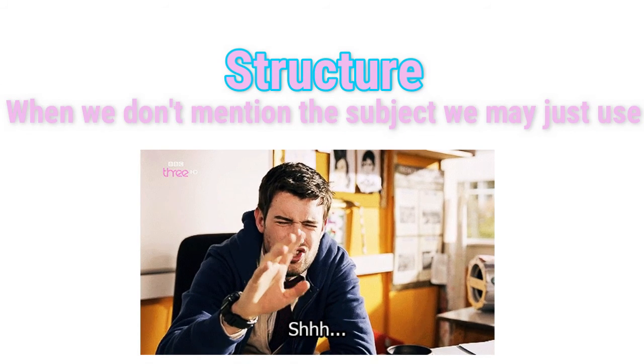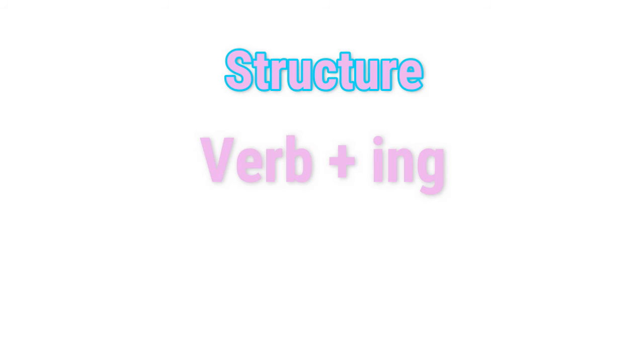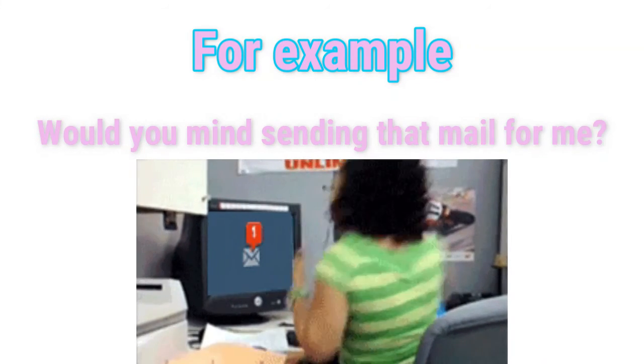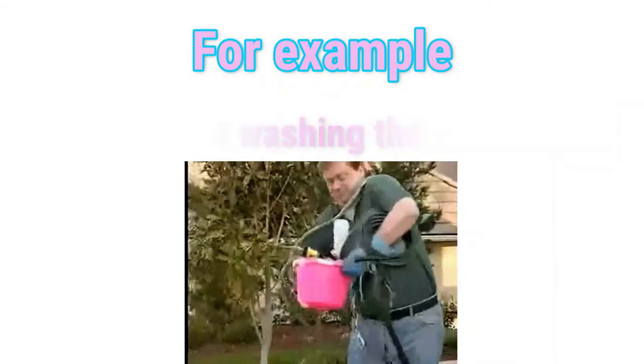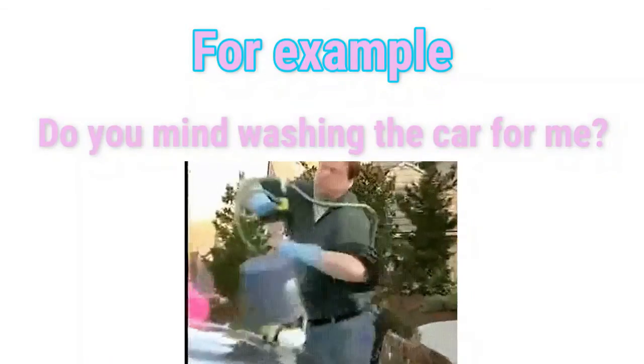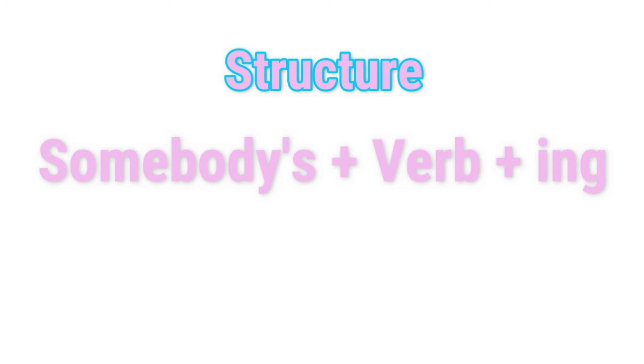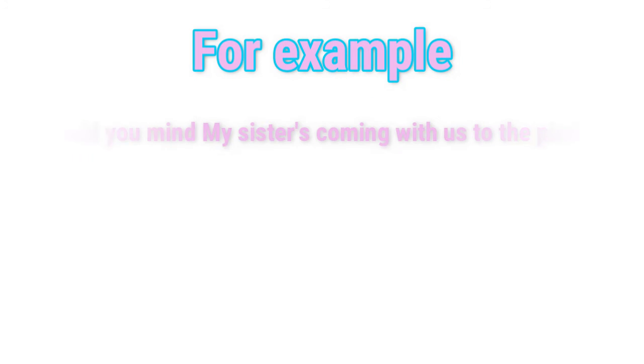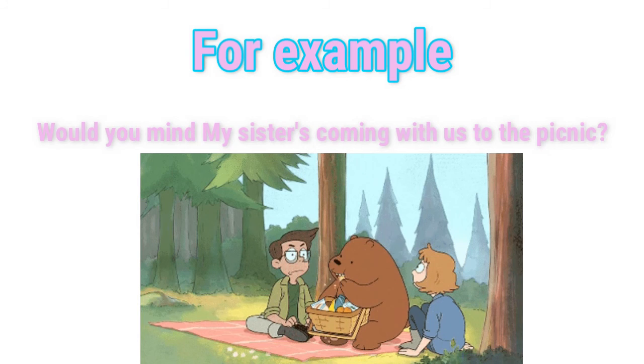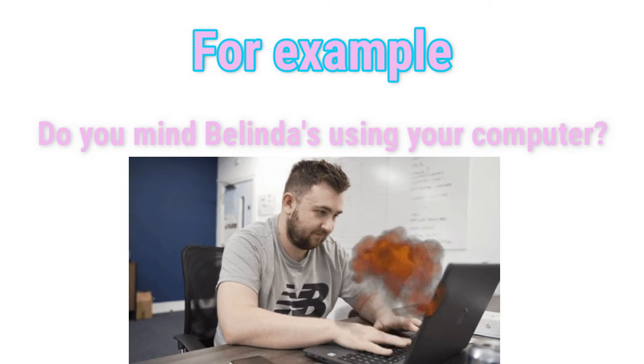Second use: when we don't mention the subject, we may just use verb plus ing. For example, will you mind sending that mail for me? Do you mind washing the car for me? Third use: somebody's plus verb plus ing. For example, will you mind my sister's coming with us to the picnic? Do you mind Belinda's using your computer?